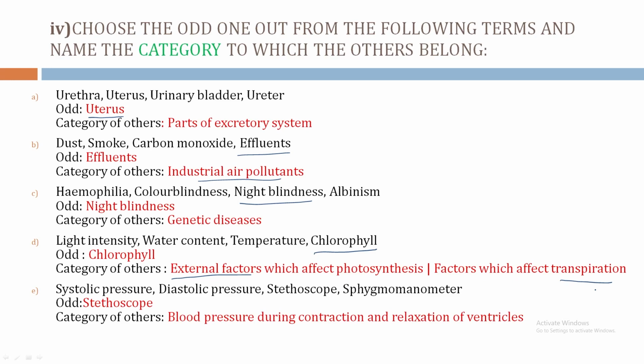Any one can be the answer. Bit E. Systolic pressure, diastolic pressure, stethoscope, sphygmomanometer. Odd term is stethoscope. Category of others: blood pressure during contraction and relaxation of ventricles.